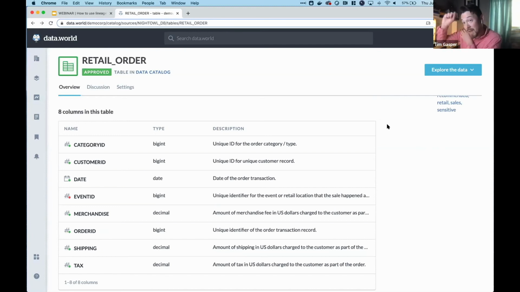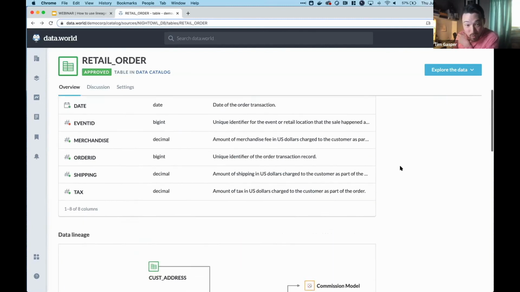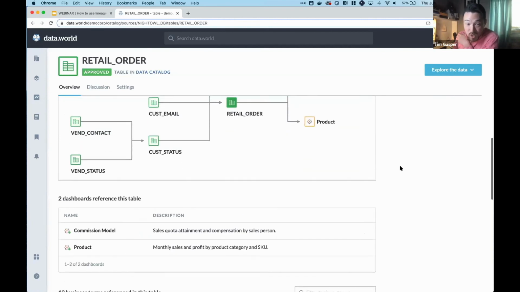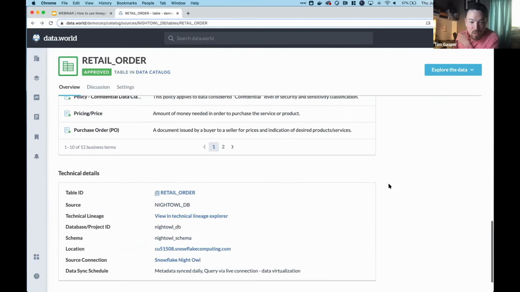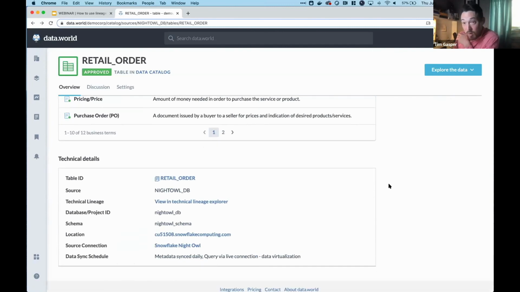Or imagine I took off my analyst hat and now I have a different hat on. Maybe I'm one of the owners of those upstream systems, or I'm on our security and governance teams. I may have some different questions that I really need to introspect on. And so in order to answer some of these more detailed questions, I really need a more detailed view of lineage to power that. And so one of the things that we do is that we automatically generate deep links into a technical lineage view, which is powered by Manta.